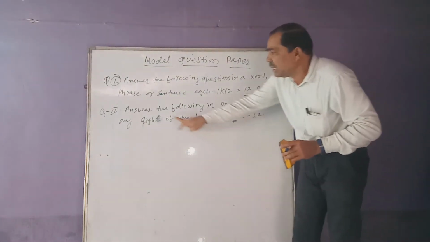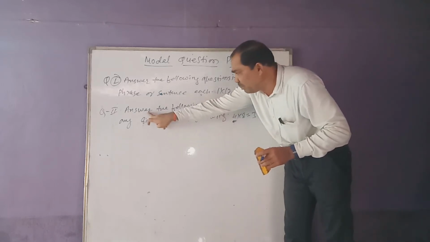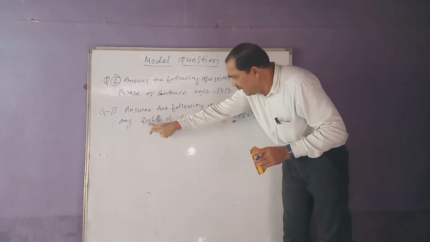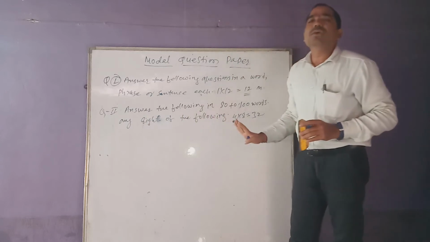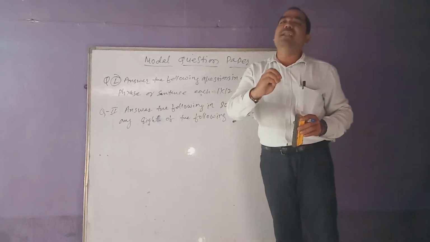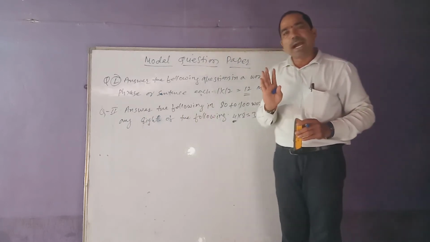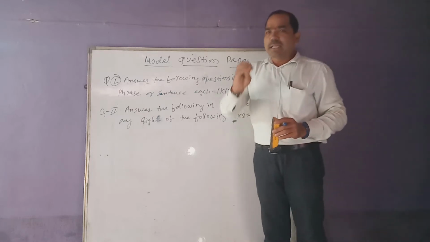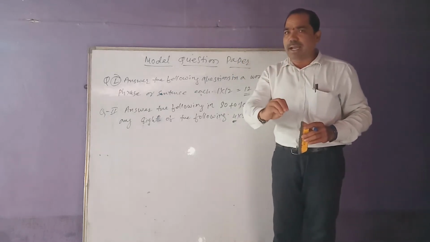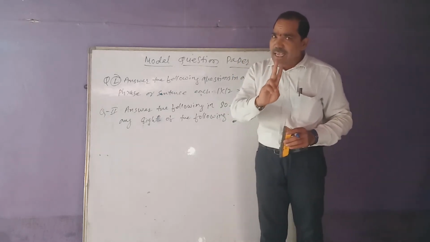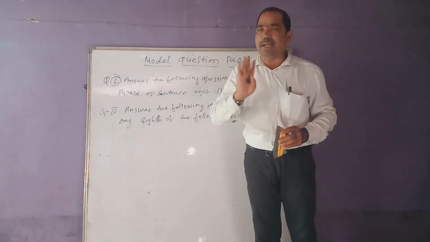In this question, any 8 is there. It means that out of 10 or 12, you have to write the answer to any 8 of the following. And the information you will be given is that you must select any 2 from the poetry.